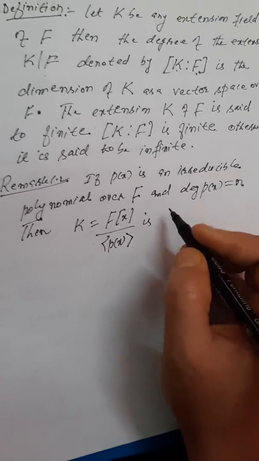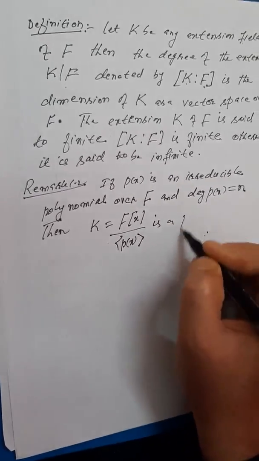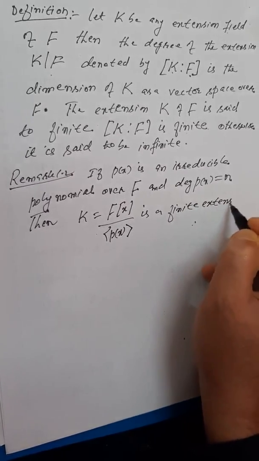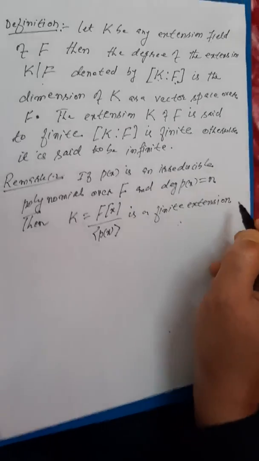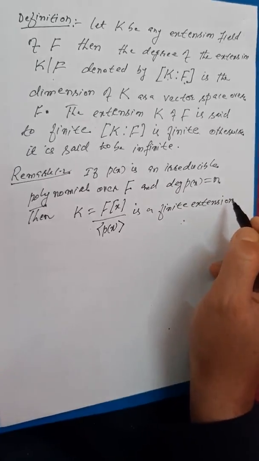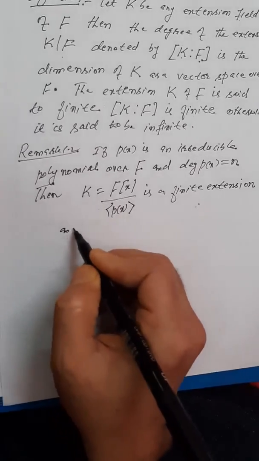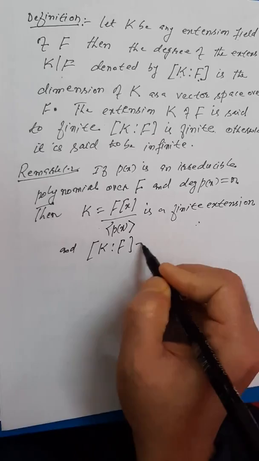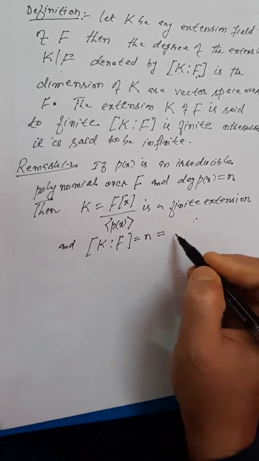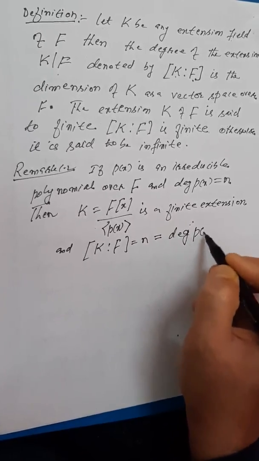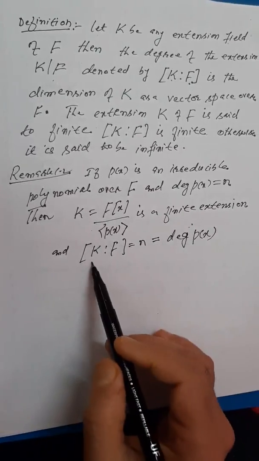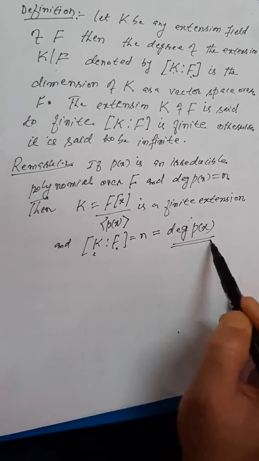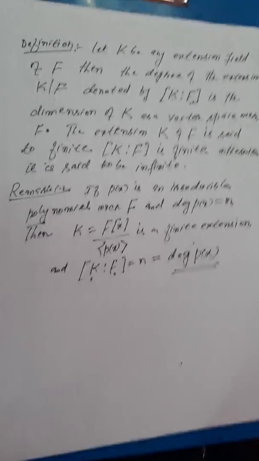The degree of the extension of K over F is n, which is the degree of this polynomial. So the degree of K over F depends on the degree of the irreducible polynomial P(x).